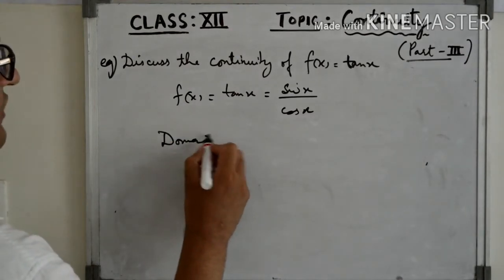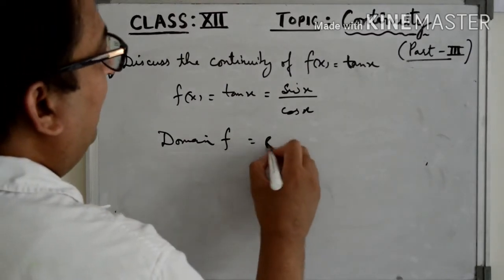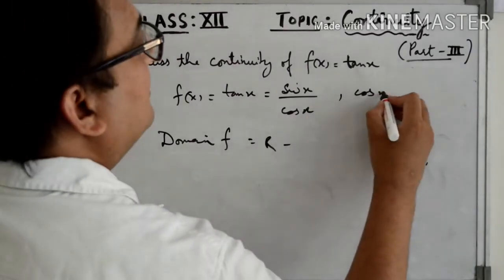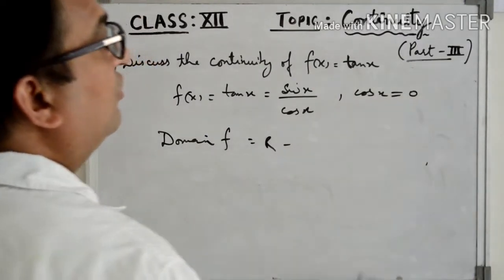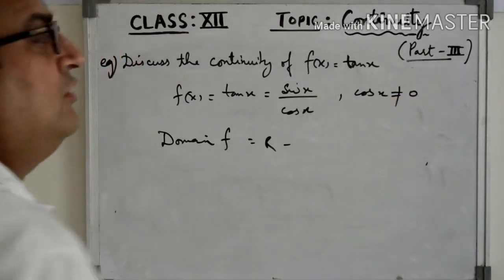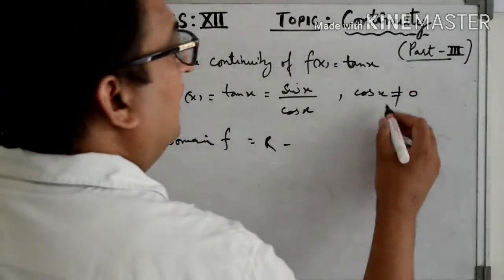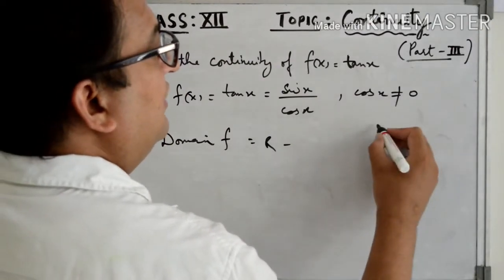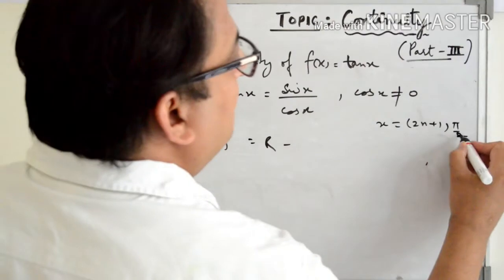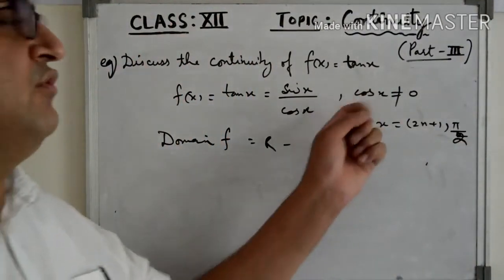The domain of this function f will be all real numbers except the points where cos x is equal to 0. So we want those values of x for which cos x is not equal to 0, so that this function is defined. And as you know, cos x is 0 when x is an odd multiple of pi by 2. For these values of x, the value of cos x is 0.